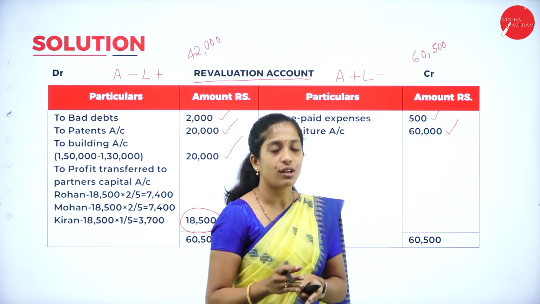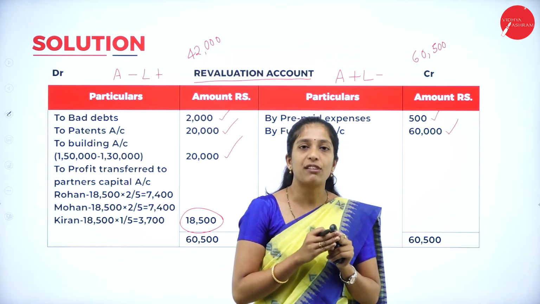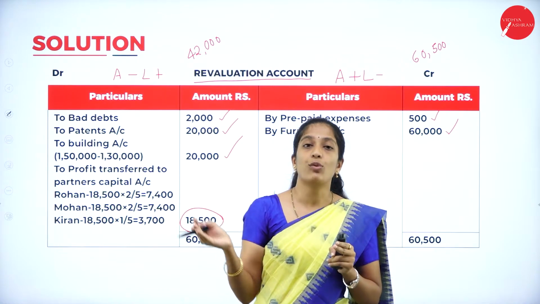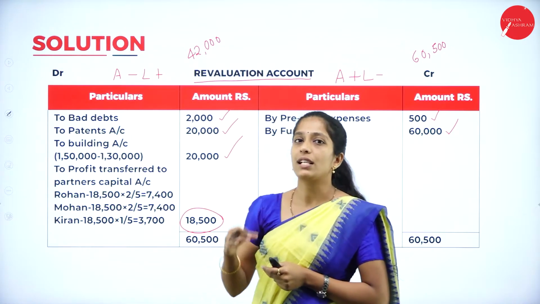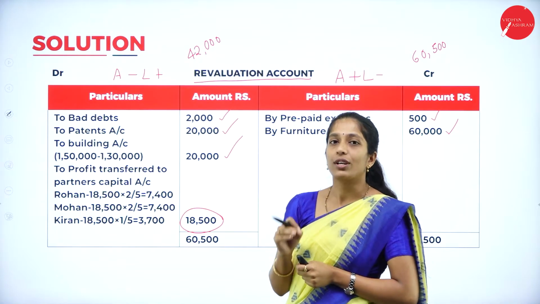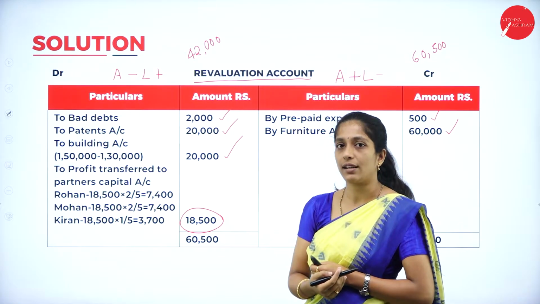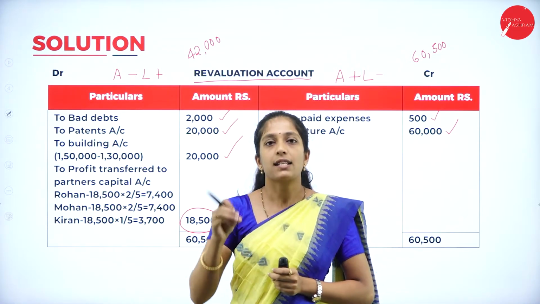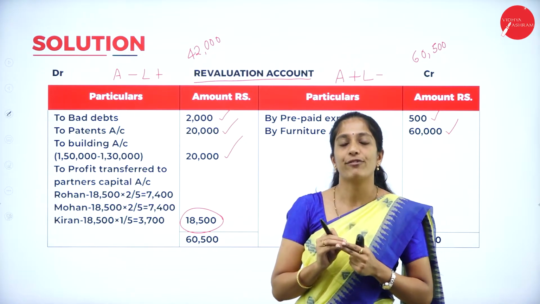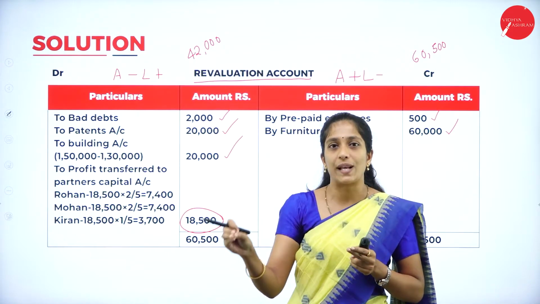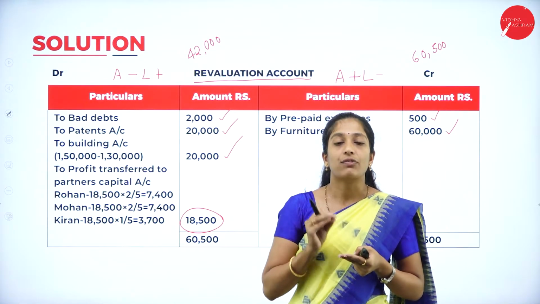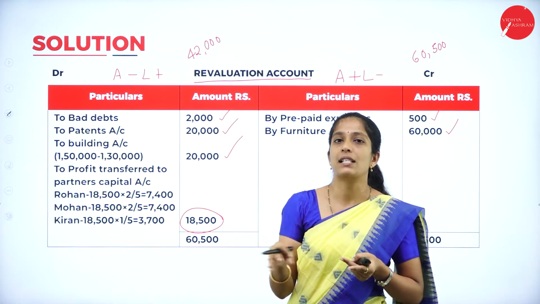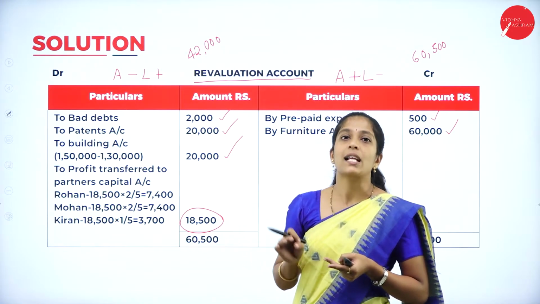Now what is this 18,500? So if your credit side of revaluation account is more than debit side, it means what? Profit. Suppose if the debit side is more than credit side, then it is loss. Now in this problem, credit side is more than debit side. So it is profit of how much? 18,500. That is the difference amount. So this profit has to be transferred to all the partners including retiring partners. So this is the only difference in revaluation account during admission as well as retirement. Whereas in admission, we will transfer only to the old partners, not to the new partners. Whereas in retirement, we will transfer to all the partners because this profit belongs to retiring partner also.